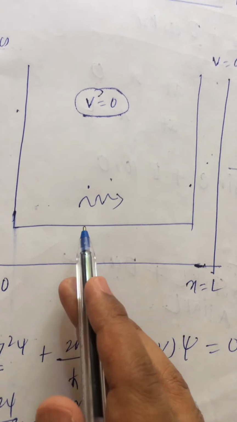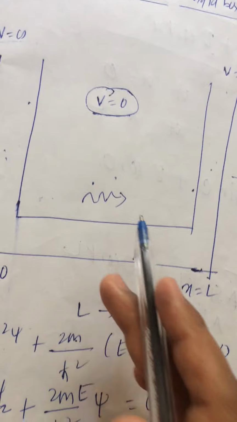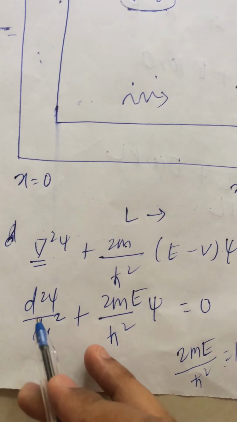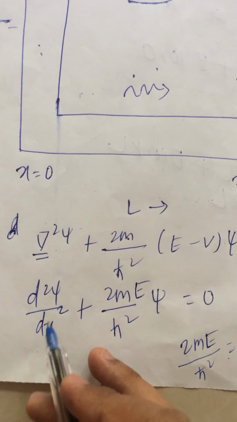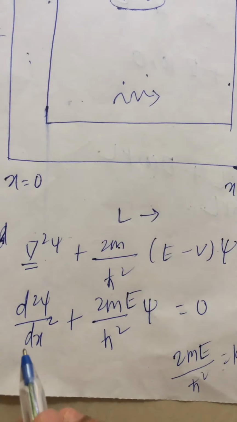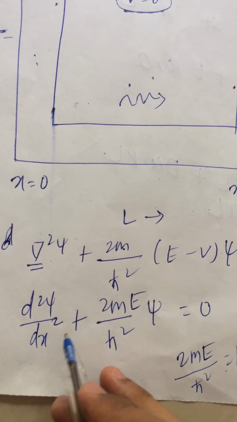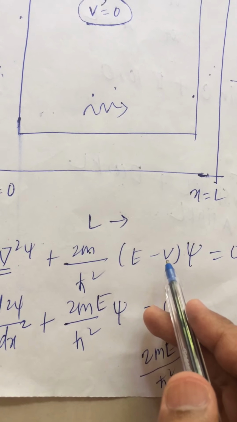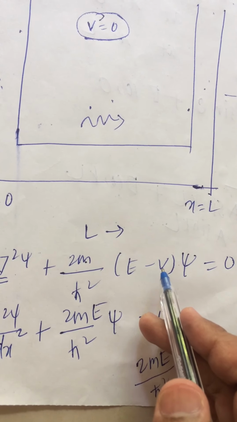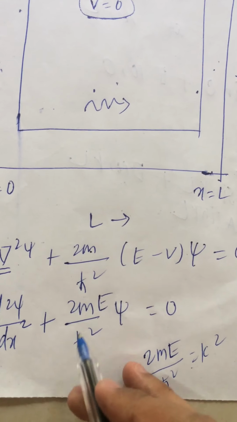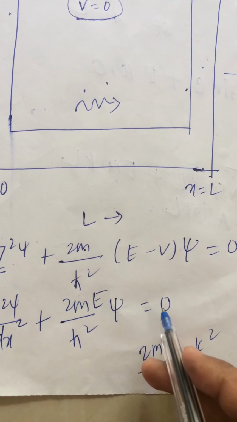But here the particle is propagating only towards the x direction. So no need to write del square. What we can do is replace del square by writing del 2 psi by del x square, because the particle is propagating only in the x direction. So now the equation is del 2 psi by del x square plus 2mE upon h cross square psi. Now here the potential energy of the particle inside the box is 0, so no need to consider V. So the equation will be del 2 psi by del x square plus 2mE upon h cross square psi equal to 0.